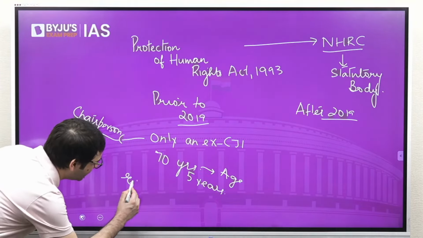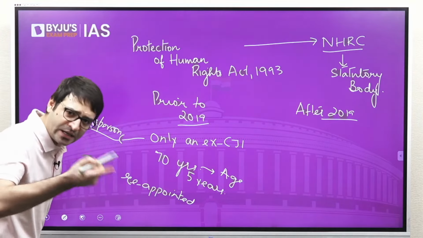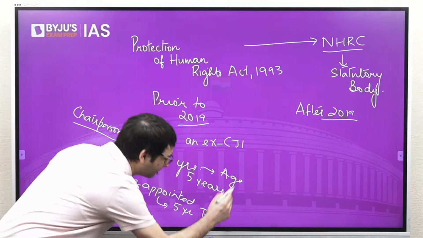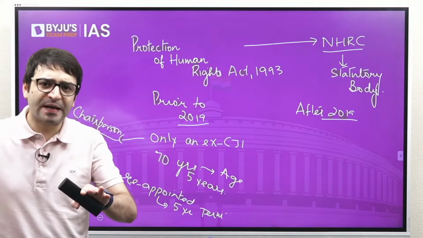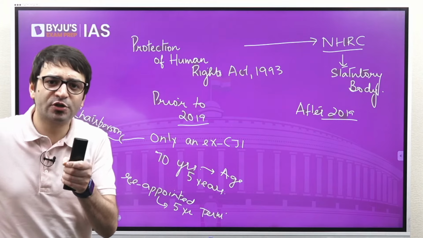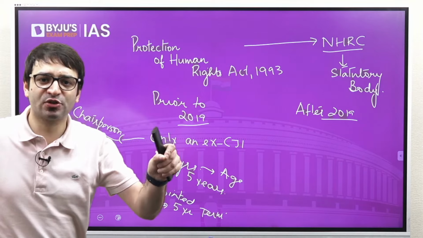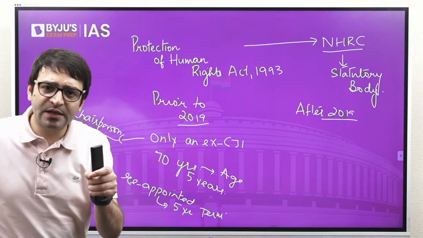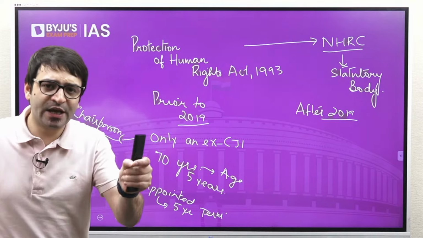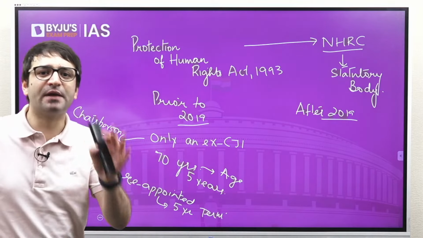And you can be reappointed as well, for another 5-year term. So prior to 2019, who could have been appointed as the chairperson of NHRC? Somebody who has been a Chief Justice of India. For how many years can you continue as the chairperson of NHRC? 5 years, or till the age of 70. Can you be reappointed? Yes, for another term of 5 years.